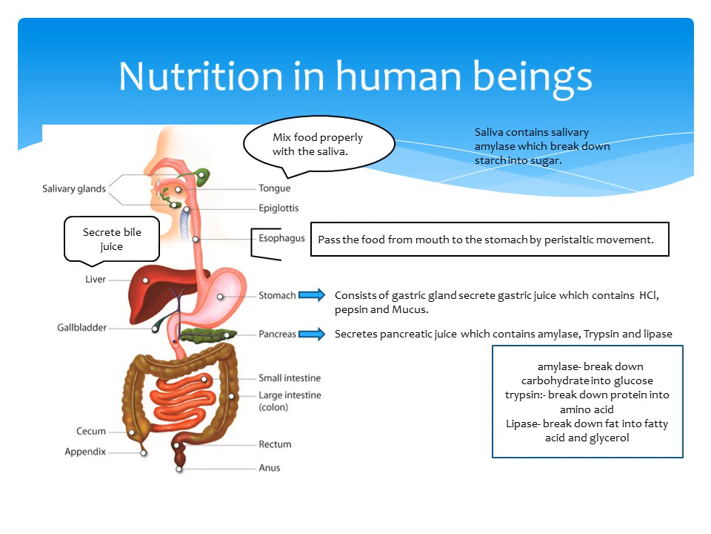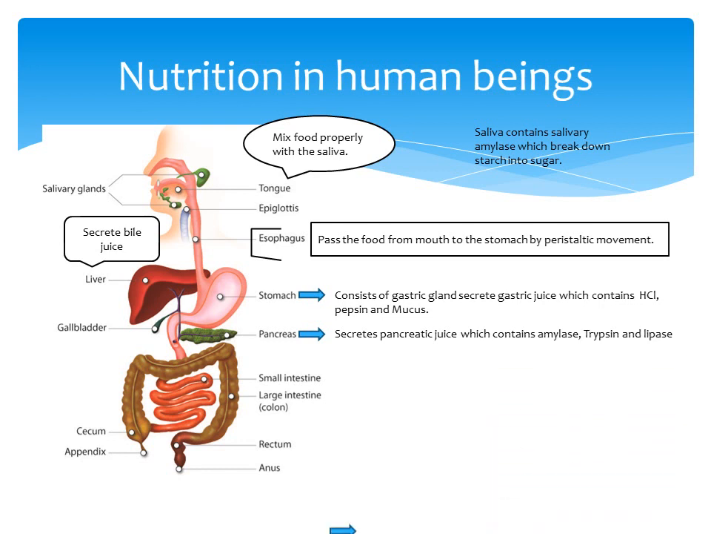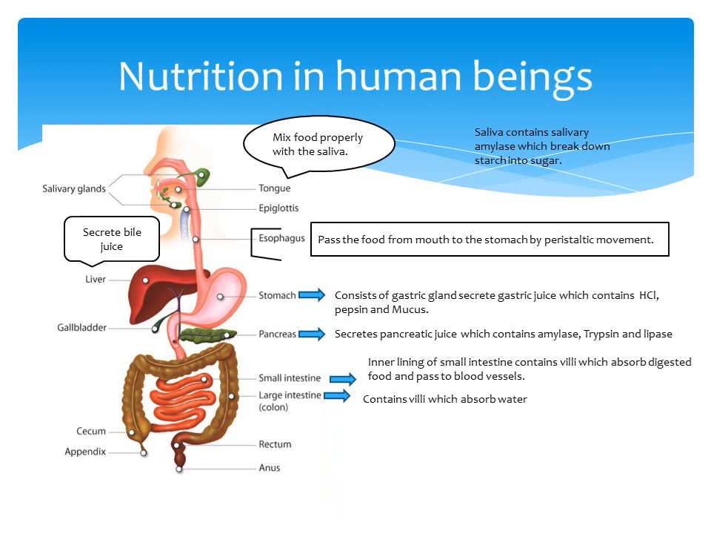Thus, the final products are glucose, amino acids, glycerol and fatty acids, which are absorbed by tiny hair-like structures present on the inner lining of the small intestine, called villi, and passed to the blood vessels, through which food reaches each and every cell. Undigested food passes to the large intestine, in which absorption of water takes place. Undigested food is stored at the rectum and moved out through the anus.